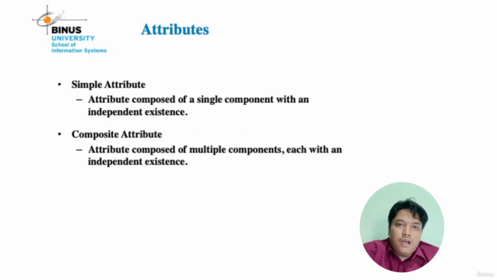Okay. Another attribute is the simple attribute. What is the meaning of simple attribute? A simple attribute is an attribute composed of a single component with an independent existence. And then the other attribute is the composite attribute. What is the meaning of composite attribute? A composite attribute is composed of multiple components, each with an independent existence.